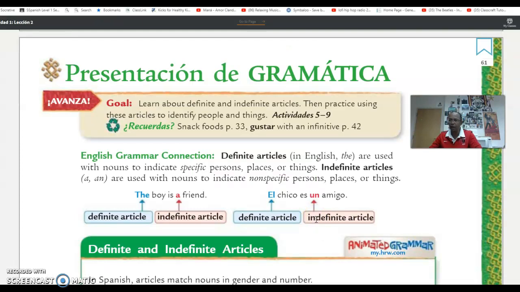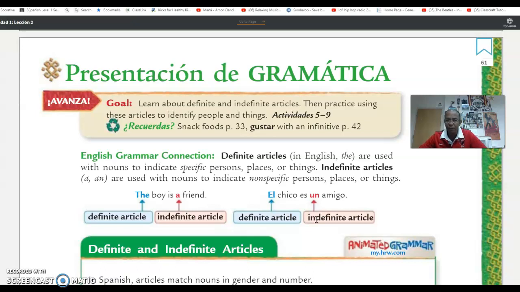Okay, in English, the definite article is the, okay? It's used with nouns and indicates something that is specific. It's used for persons, places or things. Now indefinite articles in English are a or an, and are used with nouns to indicate non-specific persons, places, or things.